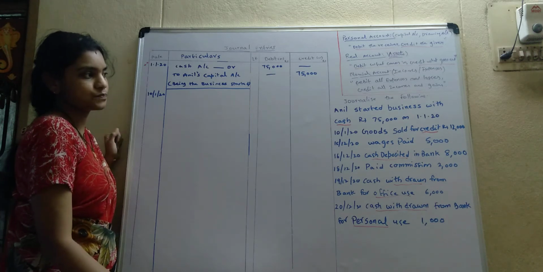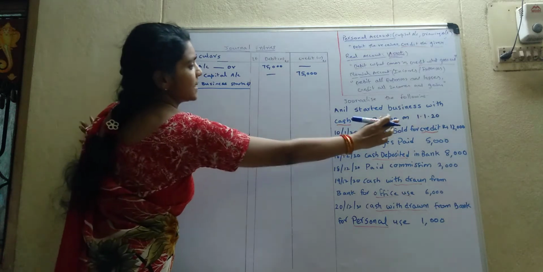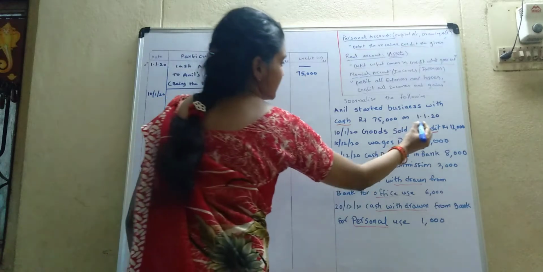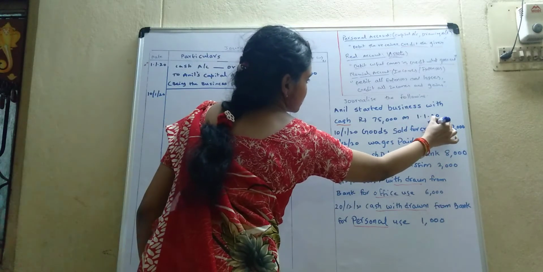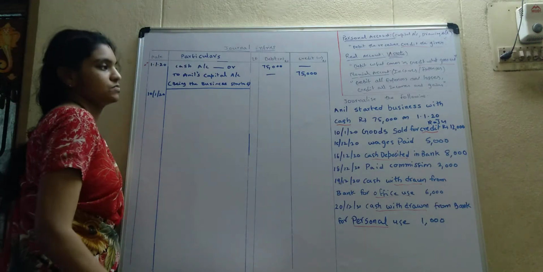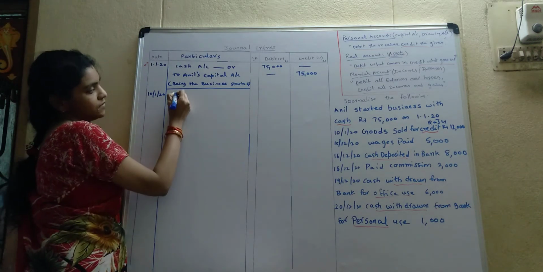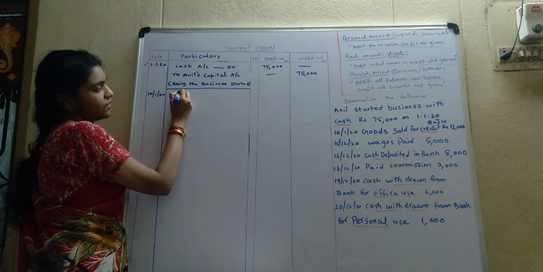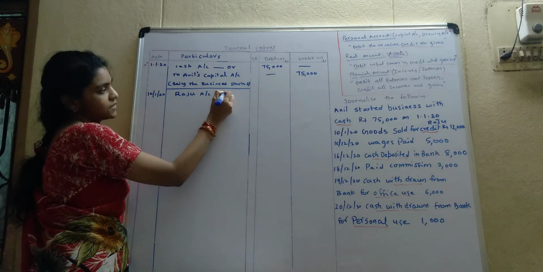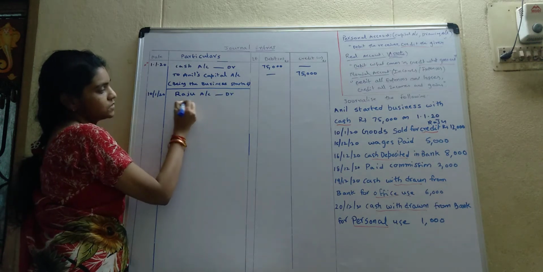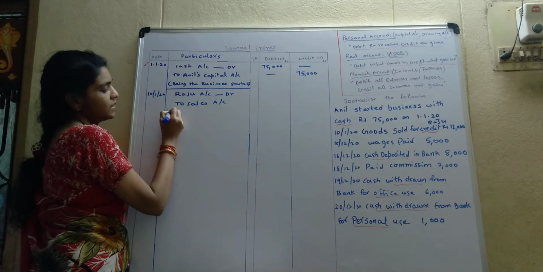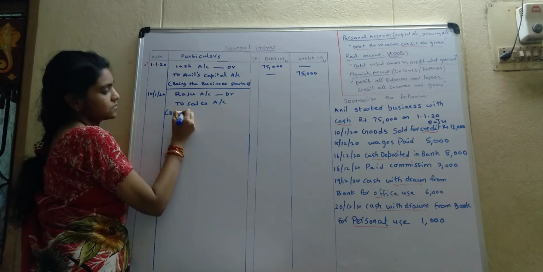But here goods sold for credit. Okay, write someone's name here. Raju. Goods sold for credit to Raju. Then what's the entry? Instead of cash, we are going to Raju account debtor to sales account. Being goods sold on credit.